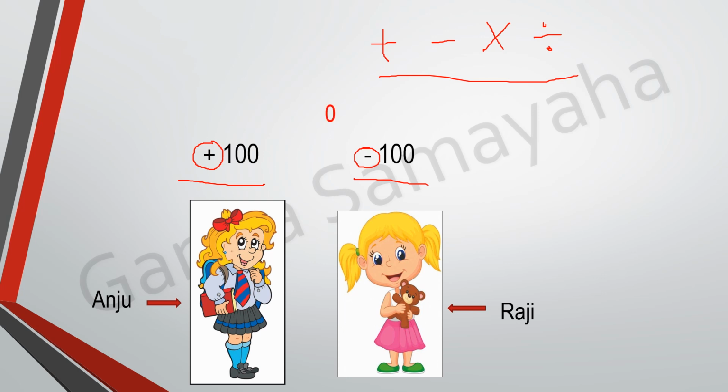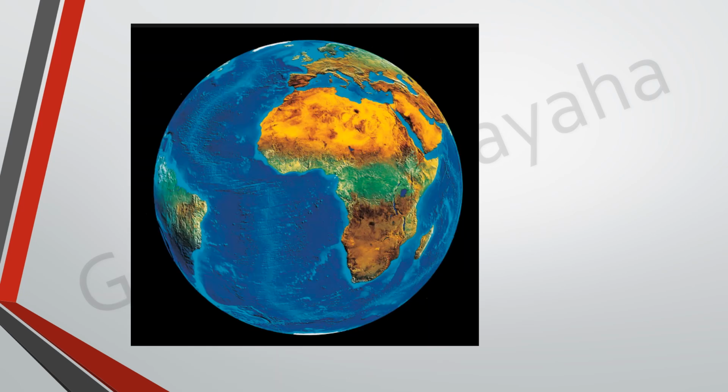Now, what is the 0? 0 indicates that if they don't have any money, then it indicates 0. So 0 is a reference. If you have some money, it indicates positive. If you owe money, it indicates negative. Owe means what? Give someone. You have to give back money means it is negative. Fine. Let us take another situation.